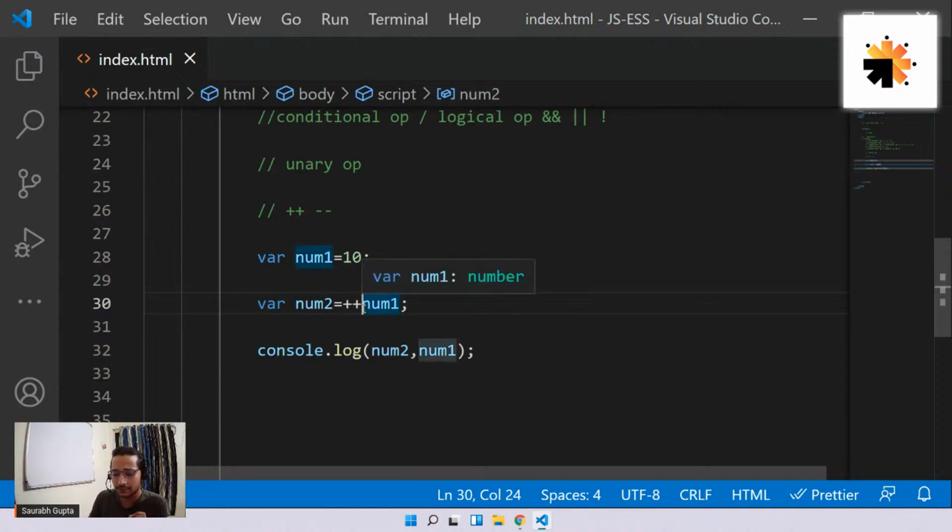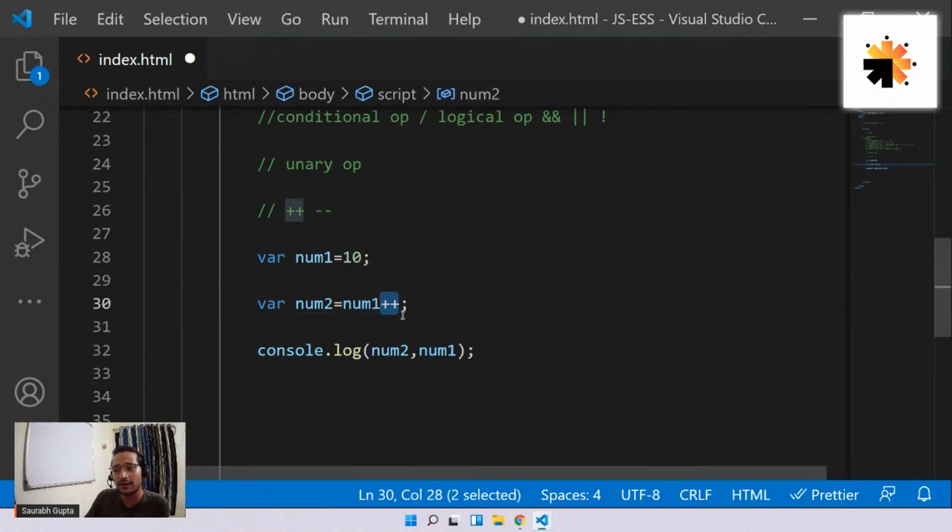Just to clear you out, if it is post increment, that means you're performing the increment operation after the variable. What happens in this? Initially num1's value was 10. That 10 is transferred to num2, so num2 also becomes 10, and then plus plus happens. So num1 becomes 11. So num2 will remain 10 and num1 will become 11.